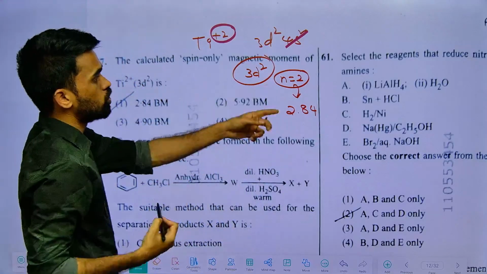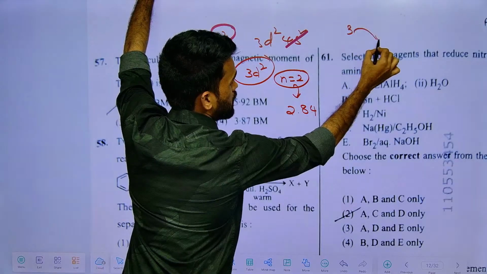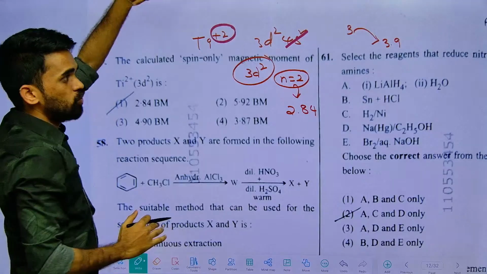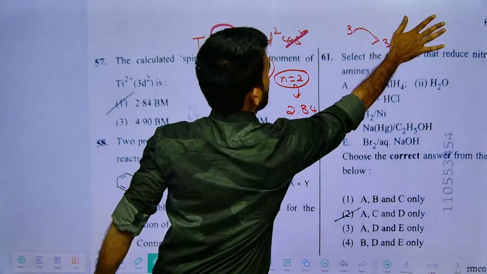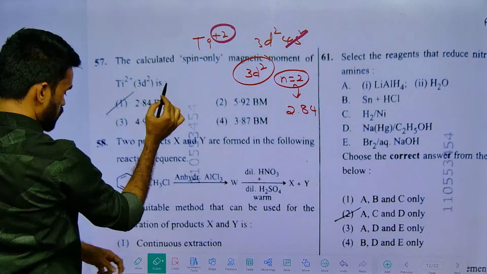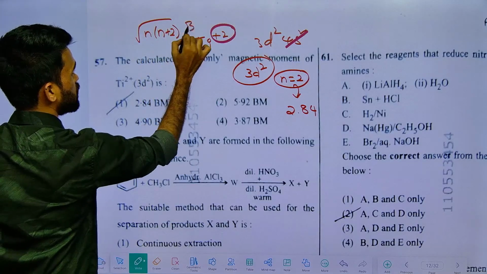I told you this trick also. If it is 3 unpaired electrons, your magnetic moment value will be around 3.9. Like that, if it is 4, it will be 4.9. Like that, we have discussed in the class for remembering purposes. Now what is the formula to be used? Root over n into n plus 2 Bohr magnetons. This is the formula to be used.